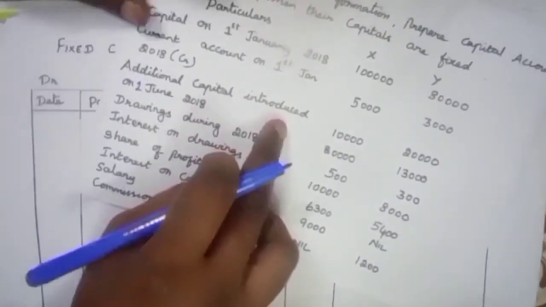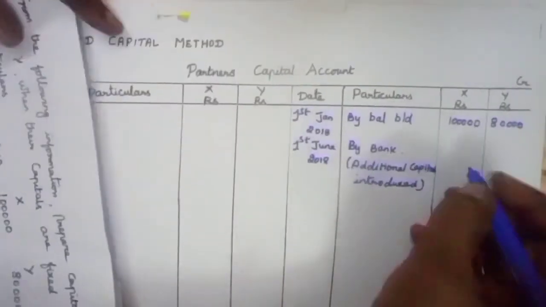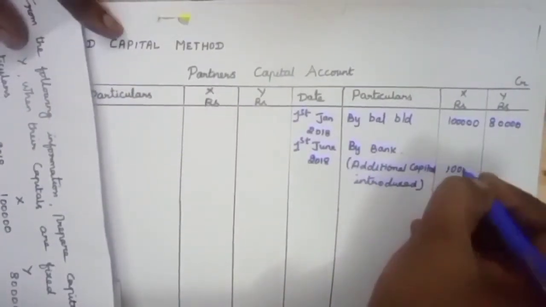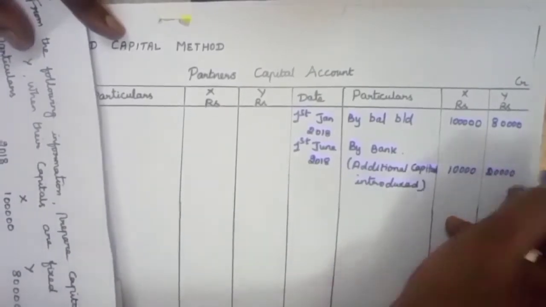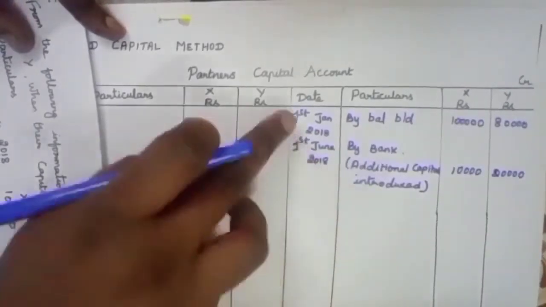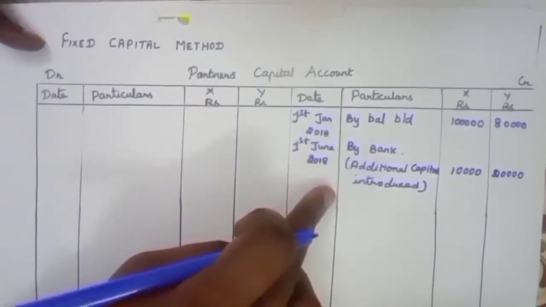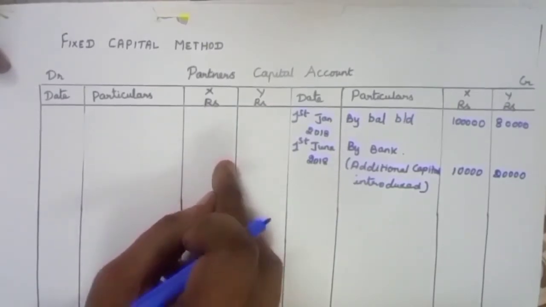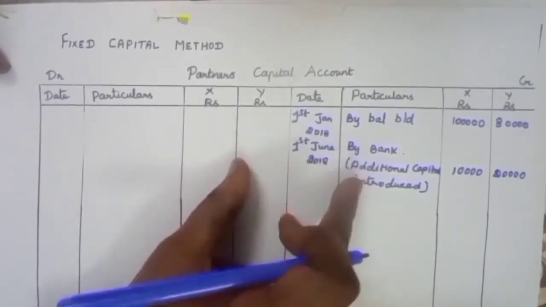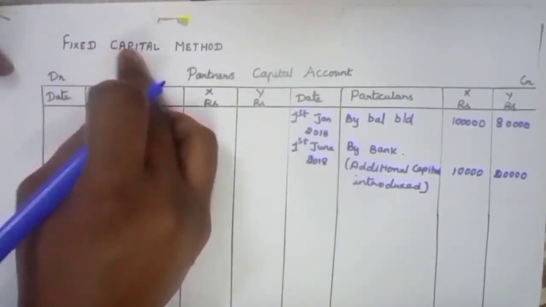Additional capital 10,000 for X, 20,000 for Y. Only capital introduced by the partner, additional capital introduced and any amount withdrawn permanently by the partner will appear on the partner's capital account under fixed capital method.